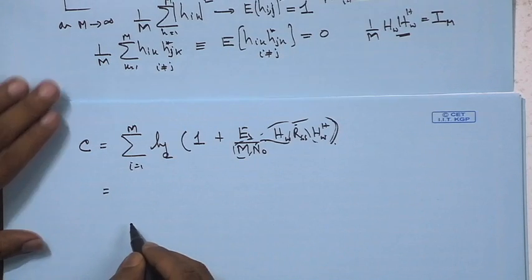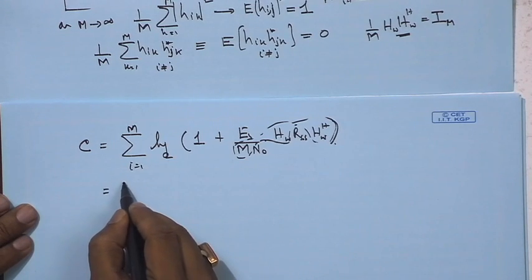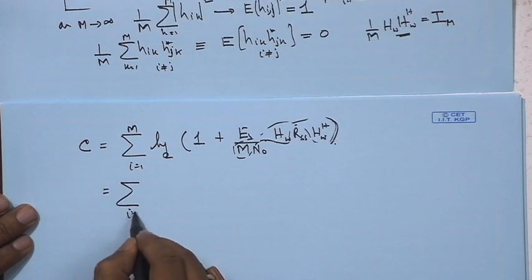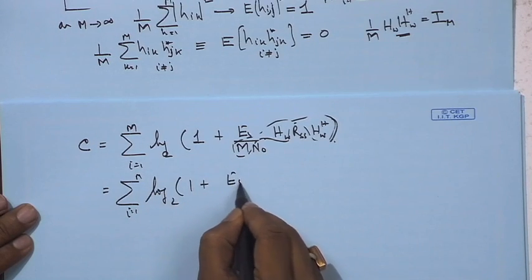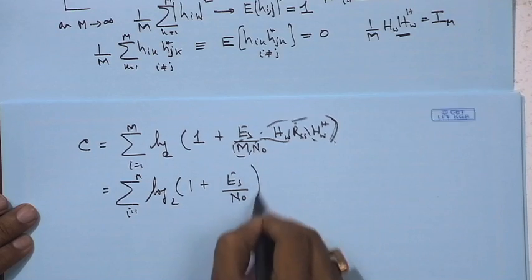So what we have is basically the sum over i equals 1 to m of log base 2 of 1 plus Es/N0.